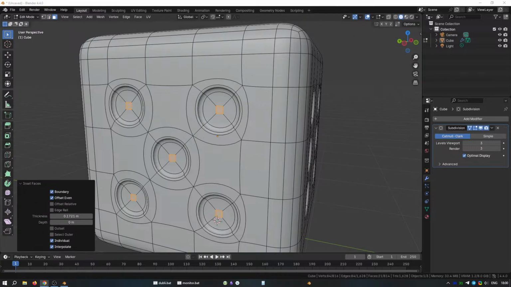In thickness, you can add a value of 0.15. For the next step, we're going to push the faces inwards. And to do this, we're going to use the Transform Orientation tool. So come up to the main bar and select Transform Orientation and switch to Normal. Then change the pivot point to Individual Origins.